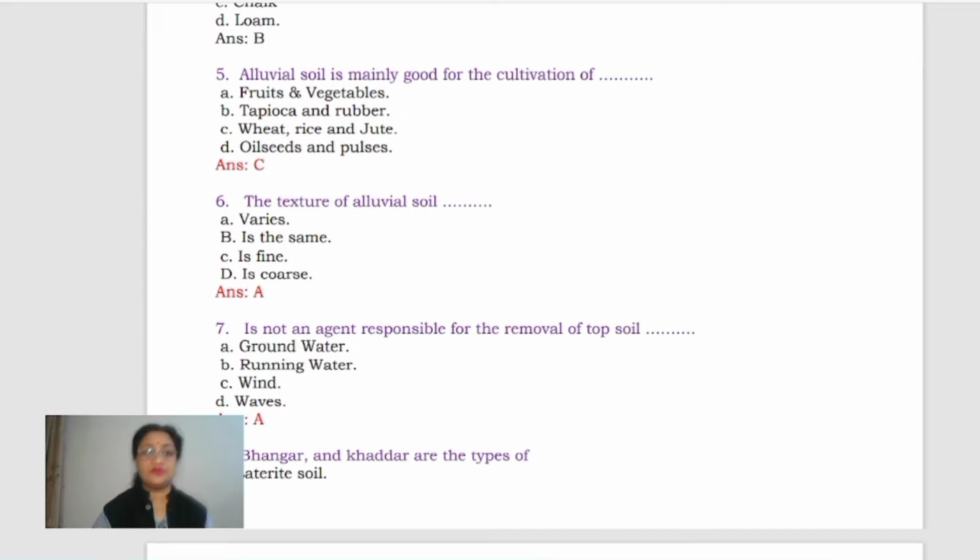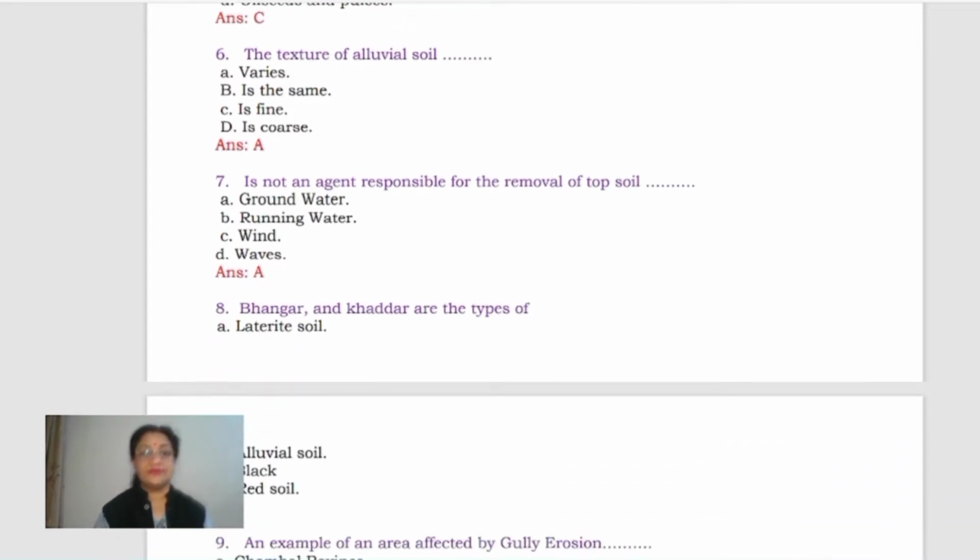Texture of alluvial soil. Yes, it keeps varying, children. The first option is correct because you all know it very well now after studying all that. As we move from the West Bengal side, from east towards west in the northern plains of India, you will find the texture of soil becomes a little coarser. That means in West Bengal, then Orissa or even a part of Bihar, you will find the texture of soil is very fine. It's just clay content is more in the alluvial soil.